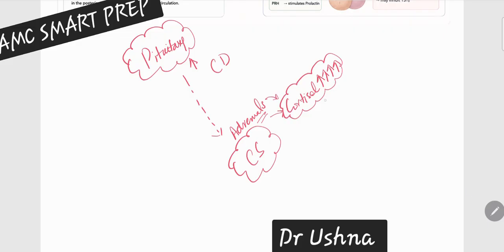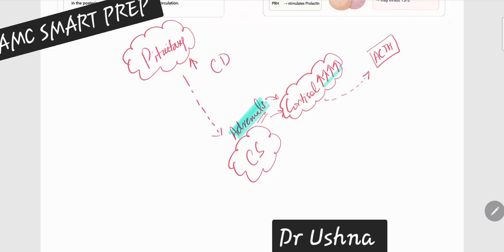This cortisol sends a negative signal back to the pituitary: for God's sake, stop producing ACTH, I do not need further secretory hormone to produce more cortisol. So if the problem is with your adrenals, that is the problematic thing in your body, and that is producing so much cortisol.